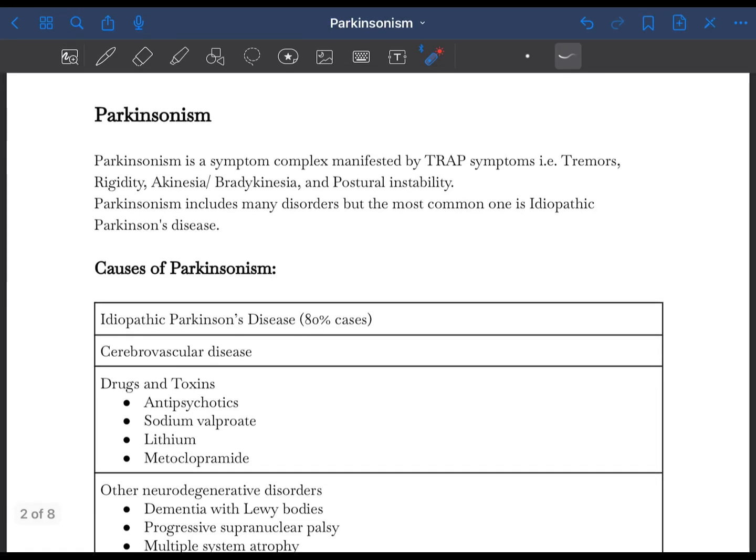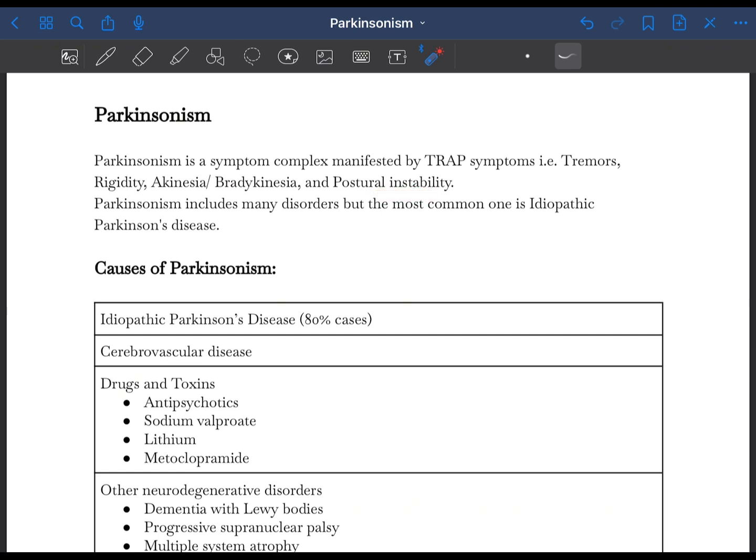Hello everyone. So today let's talk about Parkinsonism. Parkinsonism is a general term used to describe a symptom complex manifested by TRAP symptoms. So what are these TRAP symptoms? TRAP symptoms include tremors, rigidity, akinesia or bradykinesia, and postural instability.